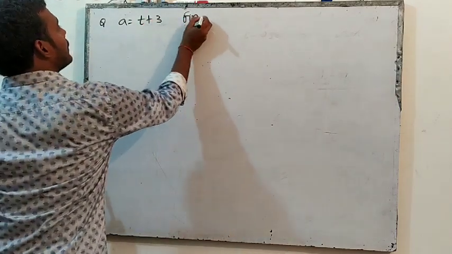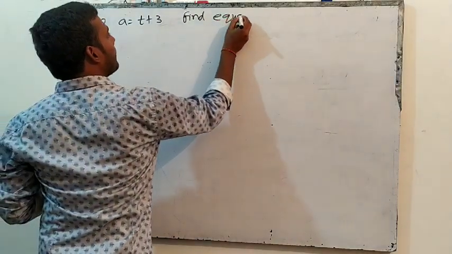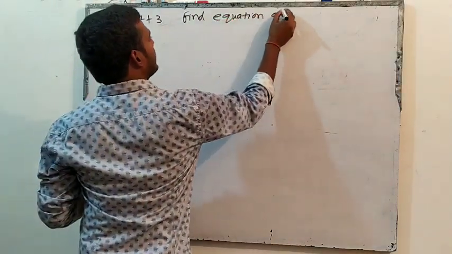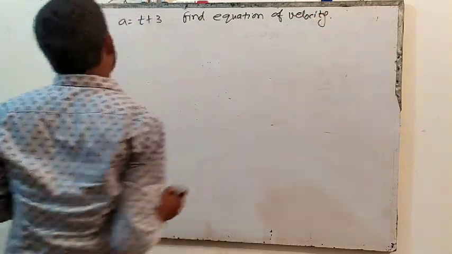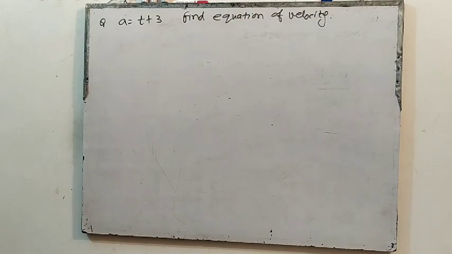Find the equation of velocity. The acceleration equation they have given. We have to find velocity.